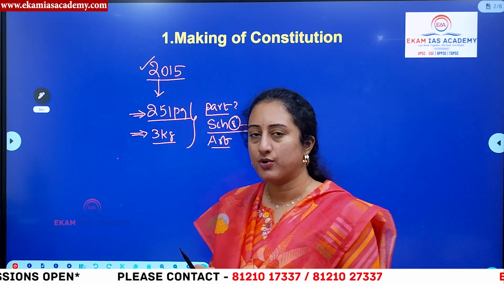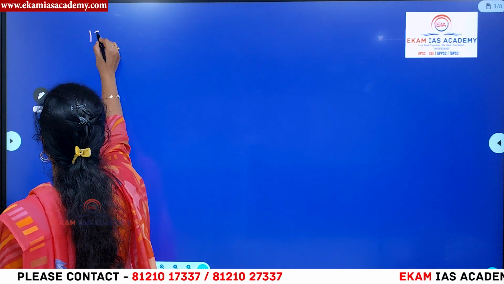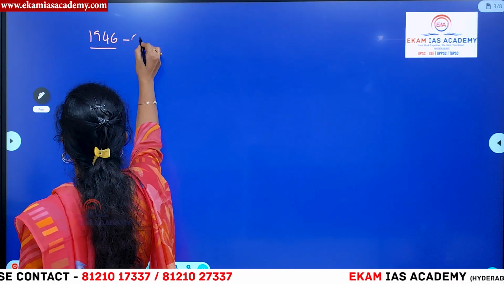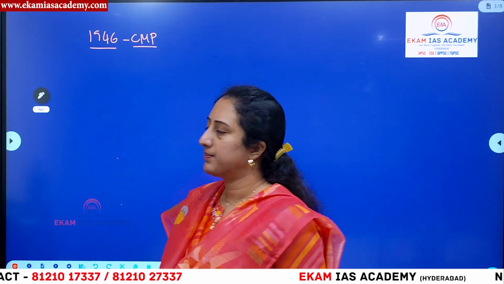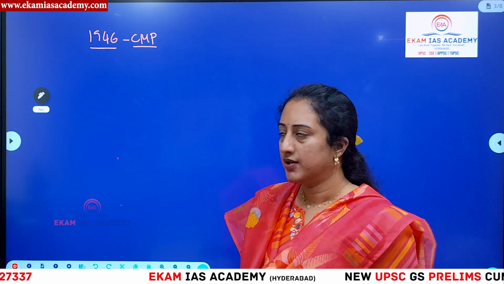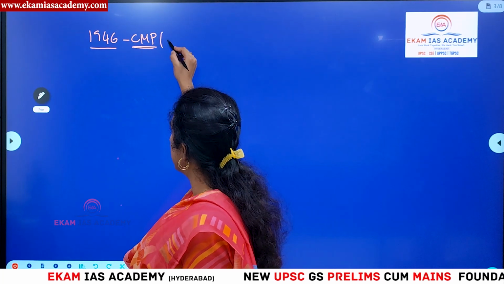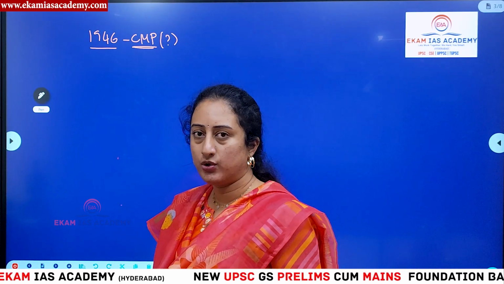But when we talk about the process of constitutional evolution, it all started in 1946, when the Cabinet Mission Plan was announced. The Cabinet Mission Plan first approved the formation of the Constituent Assembly to prepare the Constitution of India. So that was the origin, right? Who are all the members of the Cabinet Mission Plan? If you know, let me know in the comment section.